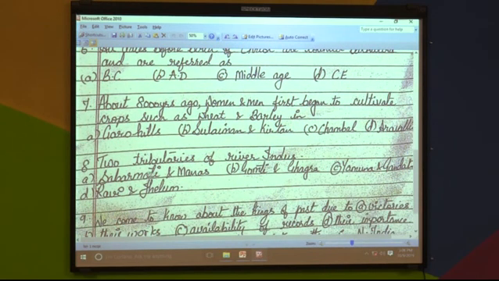Next, two tributaries of river Indus. This you can see on the map also. What are the two tributaries of river Indus? Sabarmati and Manas, Gomti and Ghagra, Yamuna and Gangotri or Ravi and Jhelum.